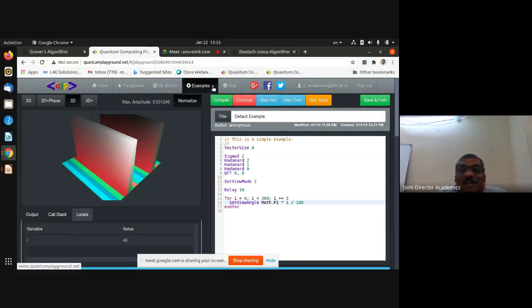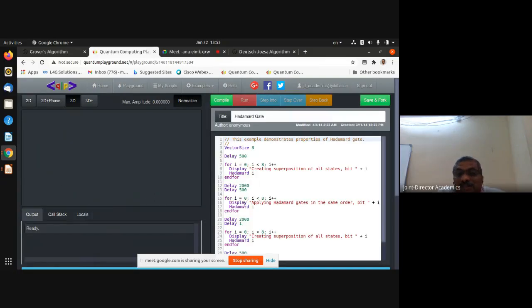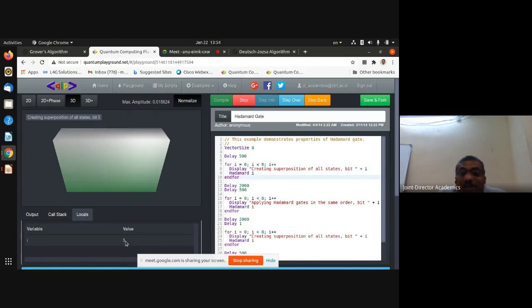If you want to test another program, here you can choose, for example, the Hadamard gate. This is the code for the Hadamard gate. I can also compile. I can run. This is the output I have produced. So now this is continuously executing. I can check the values. Now the value of this I is 4. I can also debug.